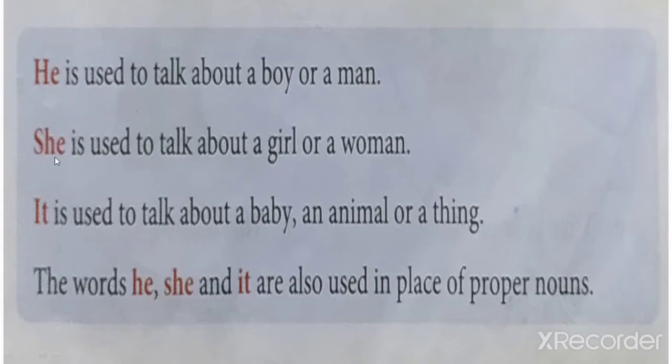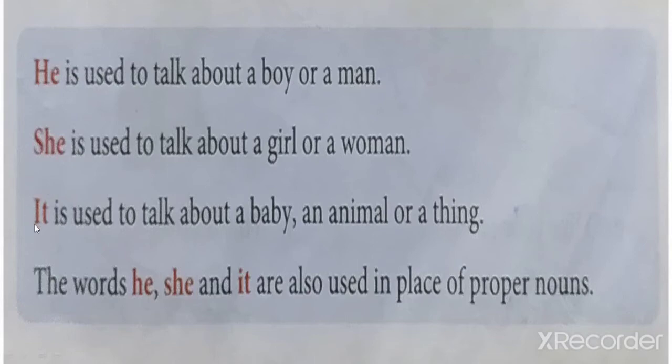And the next sentence, when we use she, this we have already done. She is used to talk about a girl or a woman. She is used when we are talking about a girl or a woman. He is used when we are talking about a boy or a man. See the difference between he and she. He is used when we talk about a boy, and she is used when we talk about a girl or a woman. Understood?